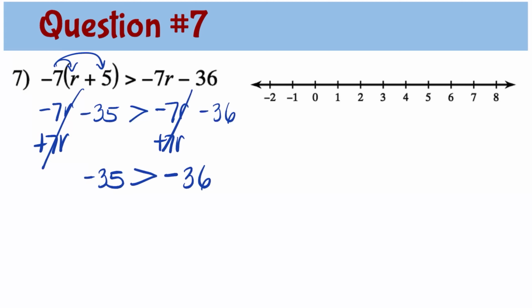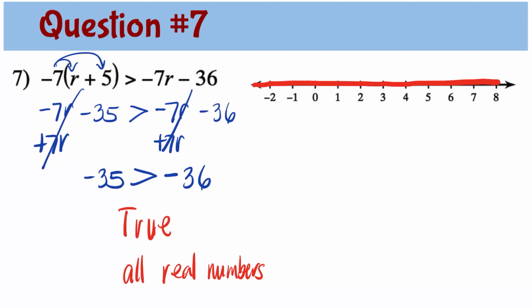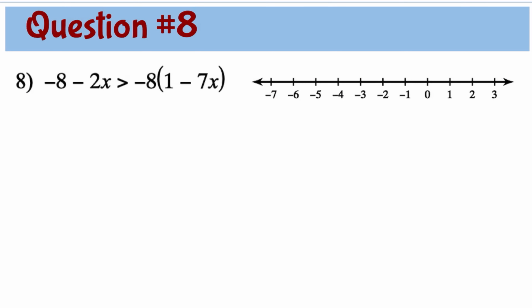Is this inequality true? Since negative 35 is indeed greater than negative 36, this is a true inequality. Since this is a true inequality, this means that r can be any real number. Any value of r that you substitute will make the inequality true. So the graph of this inequality is the whole number line, meaning anything will work when you plug it into r.